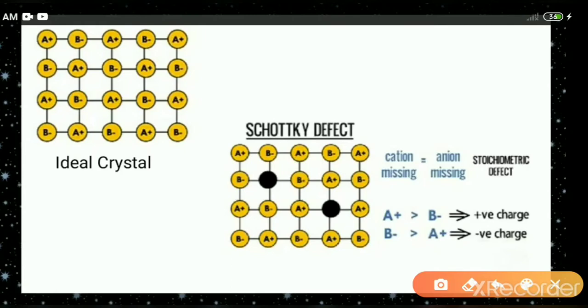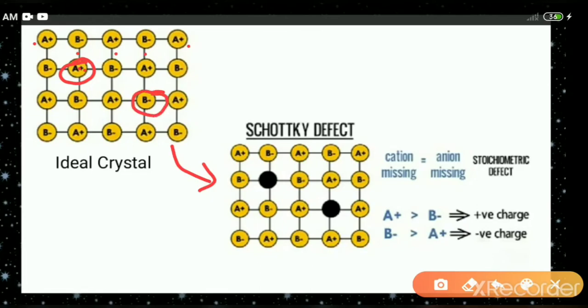In this, there is a perfect arrangement of the particles, that is, alternate A positive and B negative. Now if two particles are missing from the lattice, you can find which ones are missing when you compare the two structures. This part is missing, and here this part is missing.